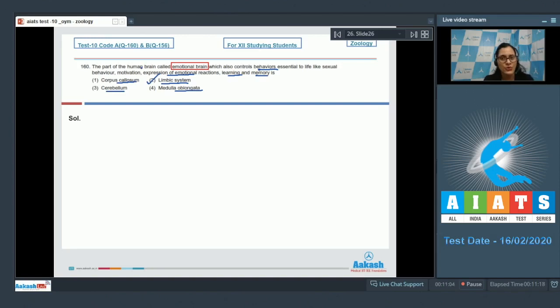Let's discuss the rest of the options. The very first option given is corpus callosum, and this is an incorrect option. Corpus callosum connects the cerebral hemispheres. The next option is cerebellum, and this is an incorrect option. Cerebellum is a part of the hindbrain. And the last option is medulla oblongata, which is an incorrect option because medulla oblongata contains the respiratory center, center for cardiovascular reflexes, and gastric secretions. So the correct answer to this question is option number 2. Let's move on to the next question.